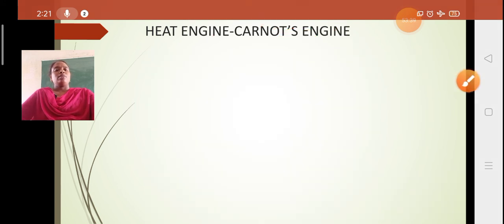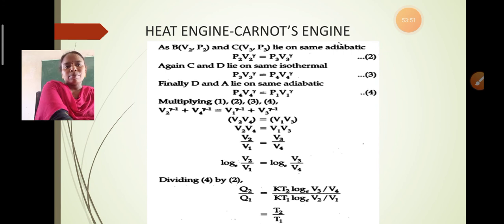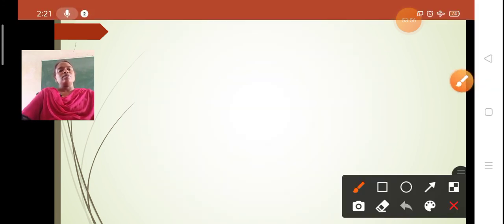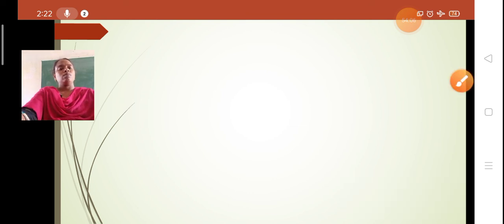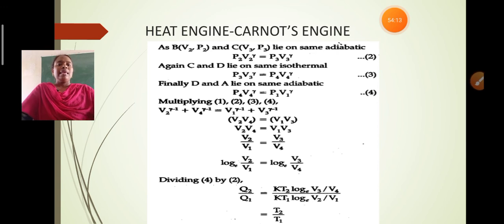If you observe this, we have already discussed the first point A, and we come across points B and C. For adiabatic expansion, we have the equation P2 V2 power gamma is equal to a constant.